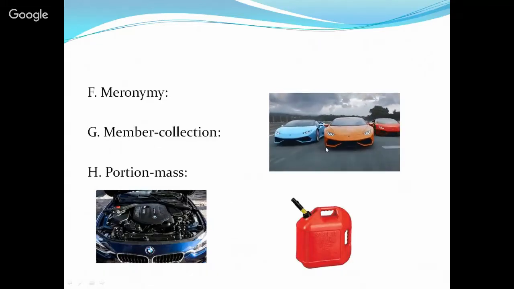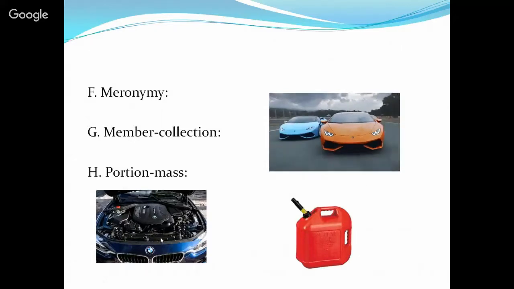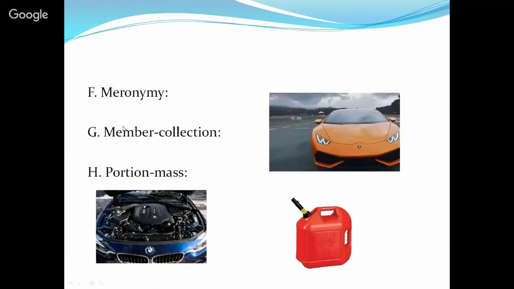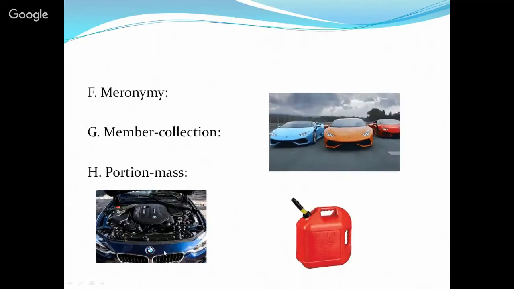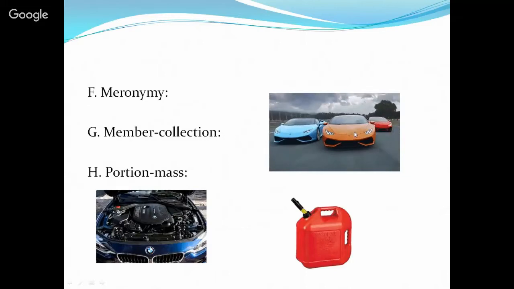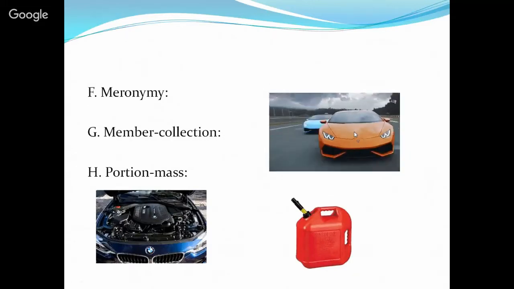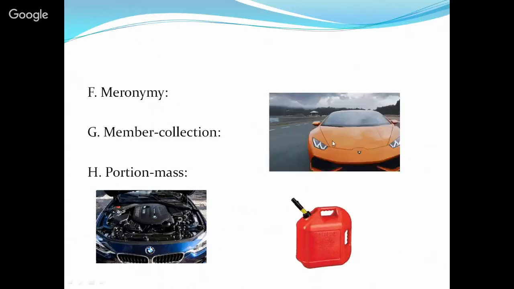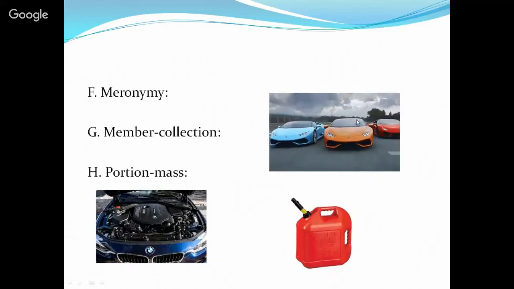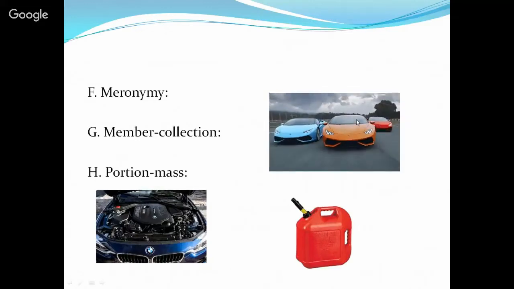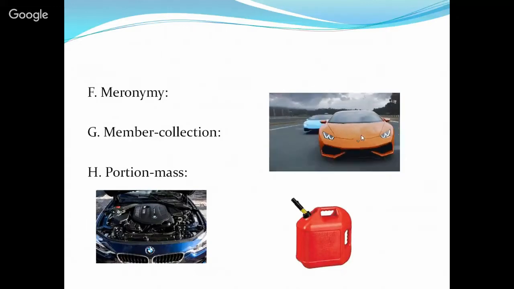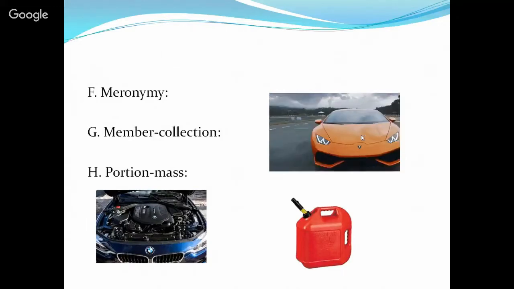That's the meronymy. And we can have member collection. That could be an example. I can talk about a Lamborghini. A Lamborghini is a member of the collection cars. And also I can say a Ferrari is also a member of the collection.